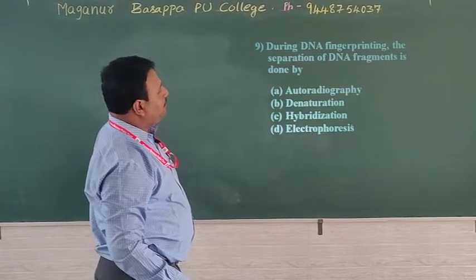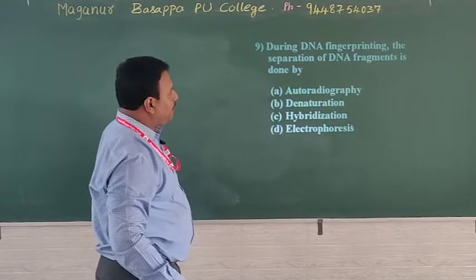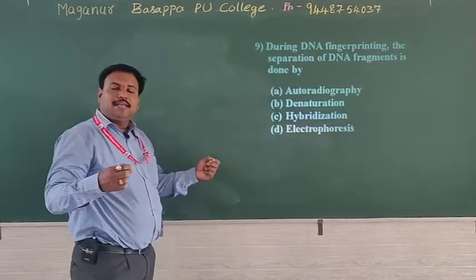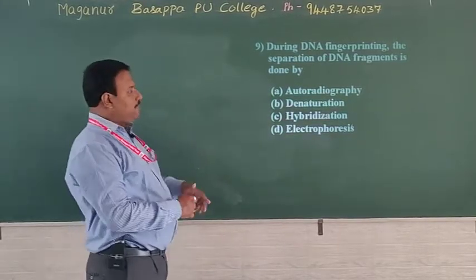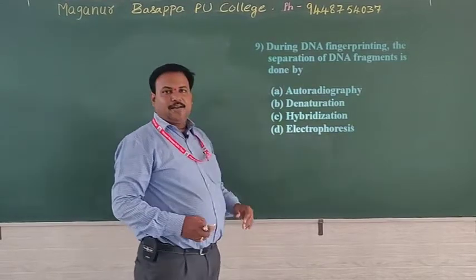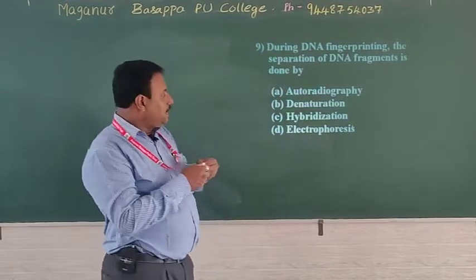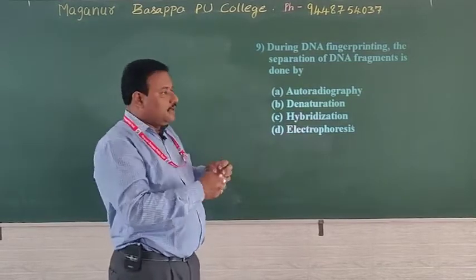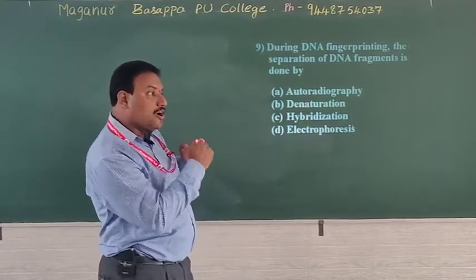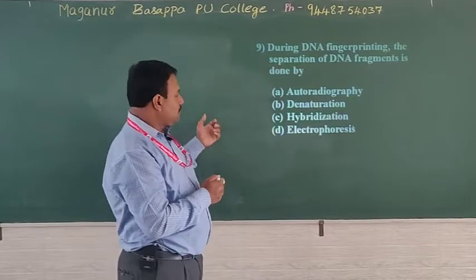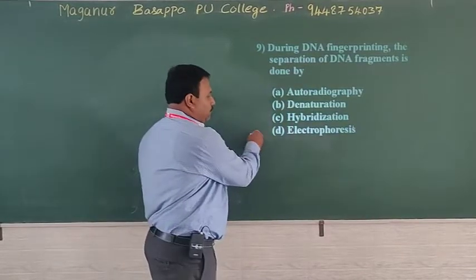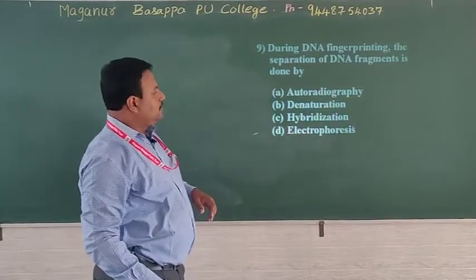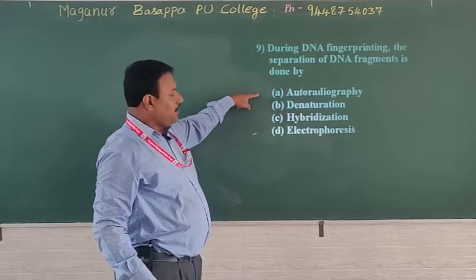During DNA fingerprinting, the separation of DNA fragments is done by, how to separate the DNA fragments? The fragments of DNA, that means broken DNA, are separated based on the charge. DNA is negatively charged, so electrophoresis is the right answer. Then what about others? Autoradiography,